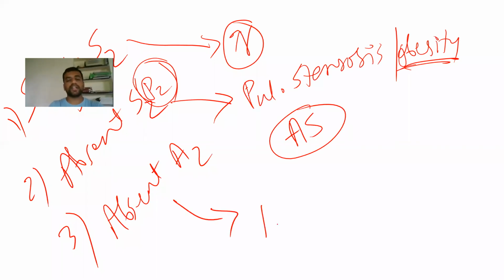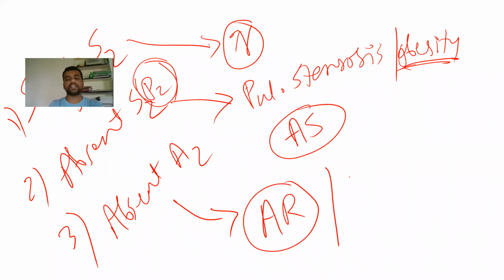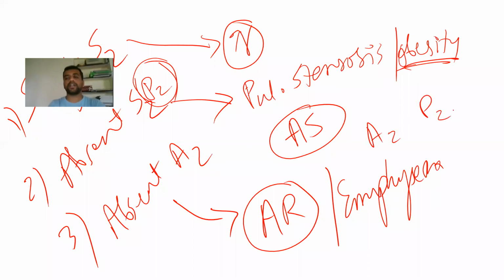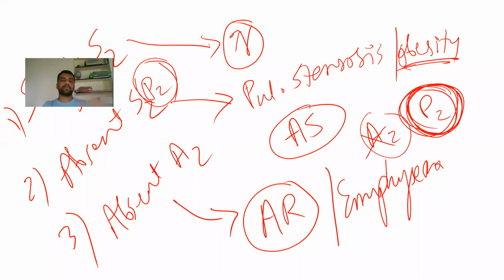In case of absent A2, if there is significant aortic regurgitation, or if there is emphysema. Sometimes what happens is A2 is normal, but P2 is very loud. P2 is loud due to pulmonary hypertension. That time A2 will be masked under the P2. A2 will be normal, but P2 is very loud.